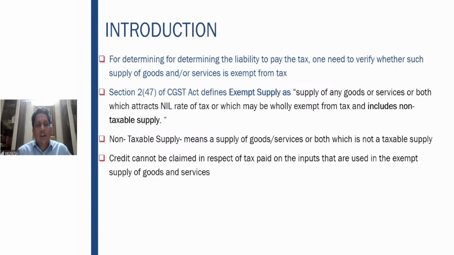An important criterion of an exempt supply is that credits cannot be claimed with regard to the exempt supply. That means there is no question of input tax credit at all here. Let us take an example. Hospitals are exempt from the purview of GST. So in case of a hospital, the amounts you collect from the patients do not suffer GST.